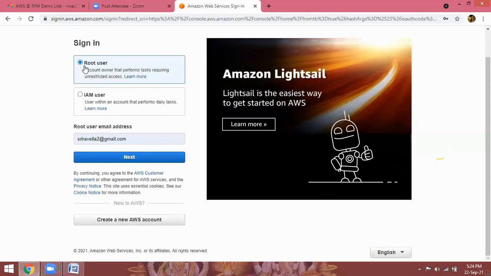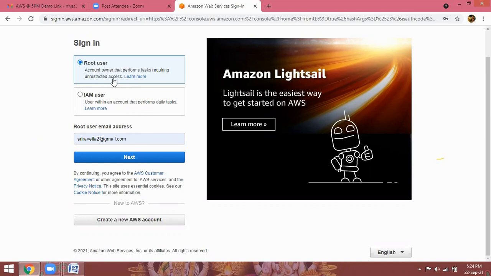So what is the username? Root. See, root user, the account owner that performs tasks requiring unrestricted access. For example, if you created an account, you are the root user. So you can have unrestricted access. You can do anything in the AWS management console account, whatever the services are there. Every service you can run.